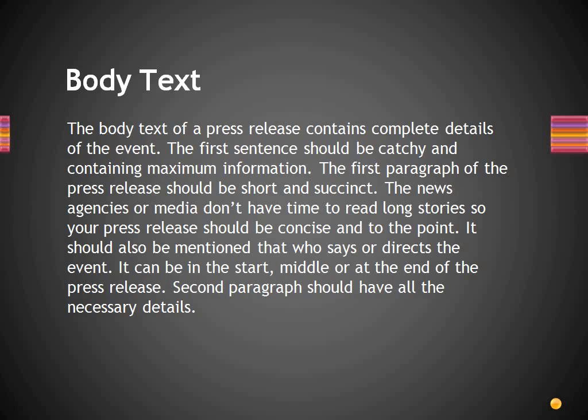The news agencies or media don't have time to read long stories, so your press release should be concise and to the point. It should also be mentioned that who says or directs the event. It can be in the start, middle, or at the end of the press release. Second paragraph should have all the necessary details.